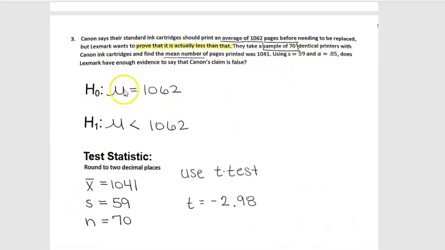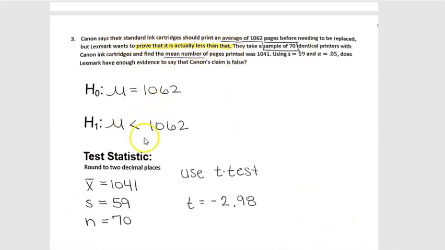So if we're doing means, then we want to have mu in the null and the alternative hypothesis. Okay, so we have mu there and mu here. We always have an equal to in the null hypothesis. The alternative hypothesis is based on what are we trying to prove, right? So Lexmark wants to prove that it is less than that.